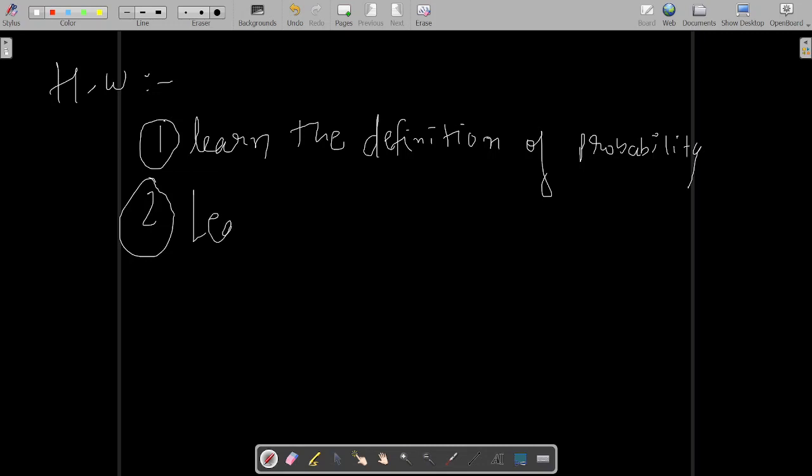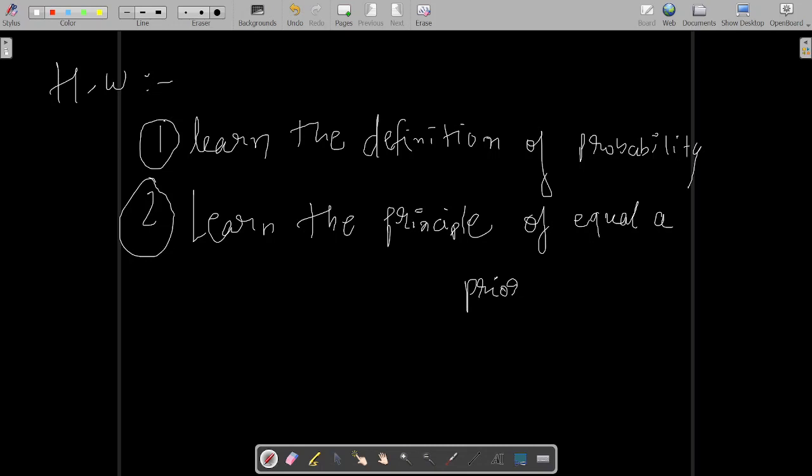So learn the definition of probability and learn the principle of equal a priori probability.